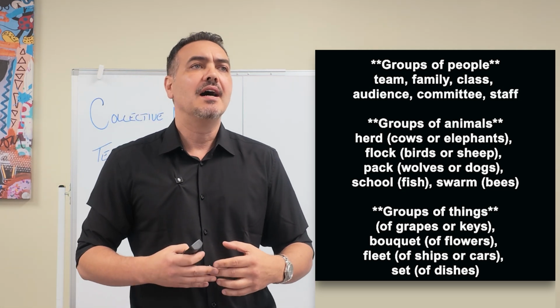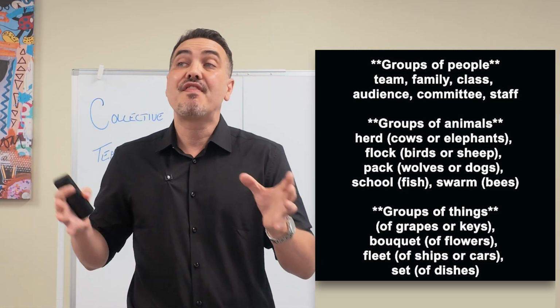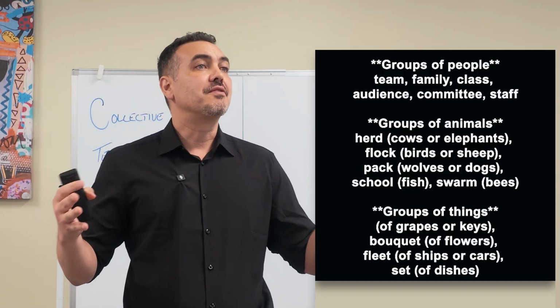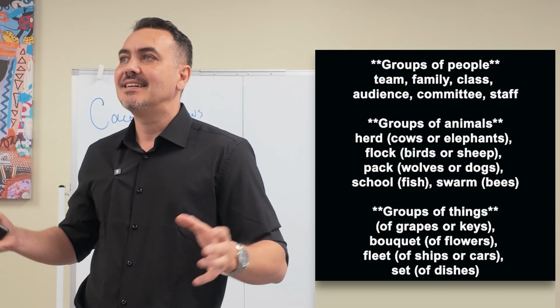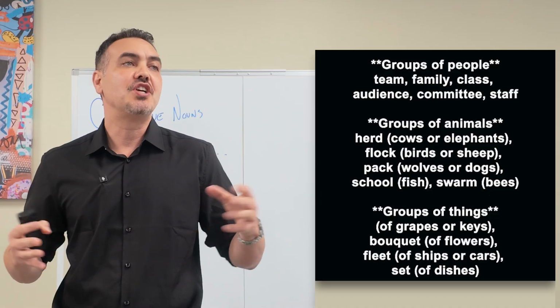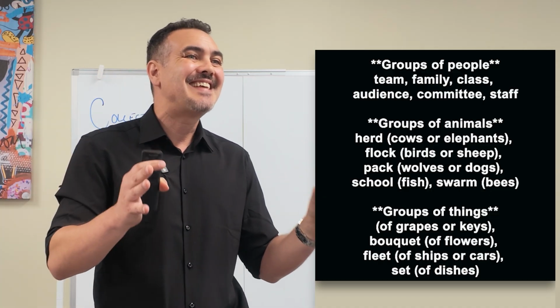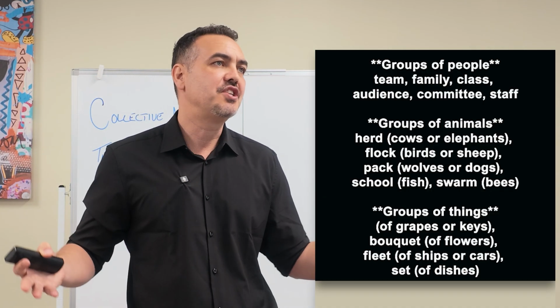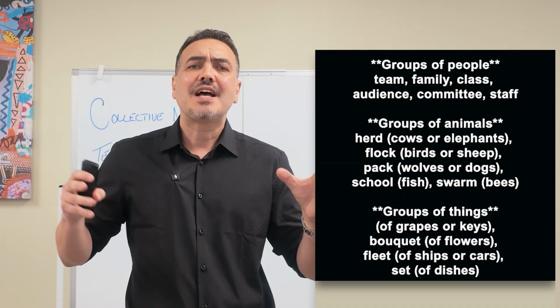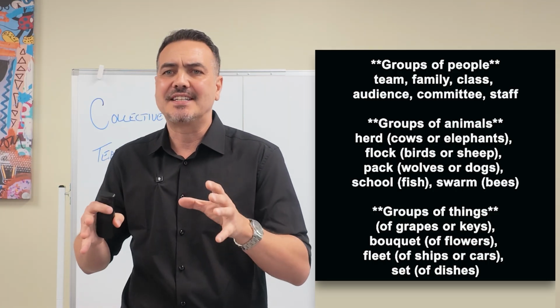We also use them for groups of things. So a bunch would be used for a bunch of grapes. A bouquet is used for flowers. A fleet could be ships or cars. And a set could be dishes or lots of other things. English has many specific collective nouns for animal groups in particular. They can be a fun and useful vocabulary set on their own.